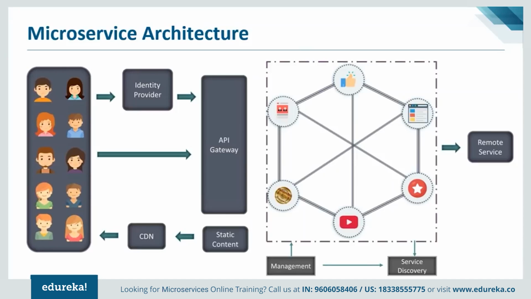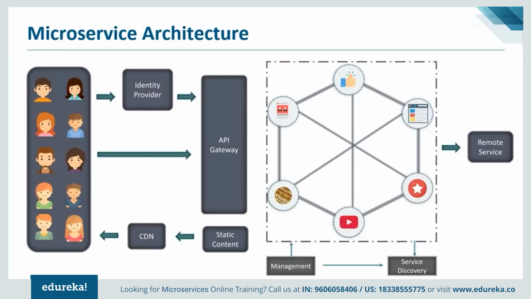The API gateway thus acts as an entry point for all the client requests and passes the request to the specific microservices to be processed. Apart from the main components, the architecture has other parts also, such as static content, which houses all the content from the system, service discovery, which acts as a guide to find the route of communication between microservices, and the content delivery networks, which is basically a distributed network of proxy servers and their data centers.